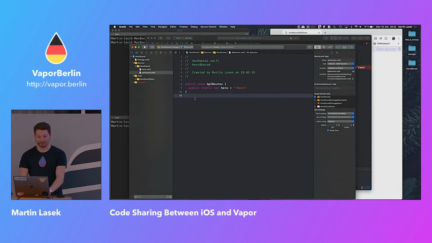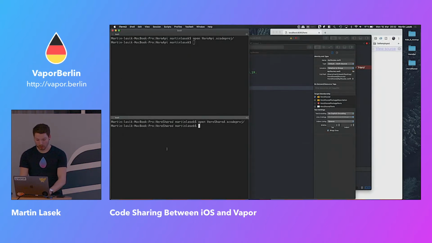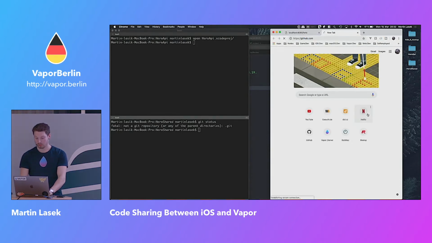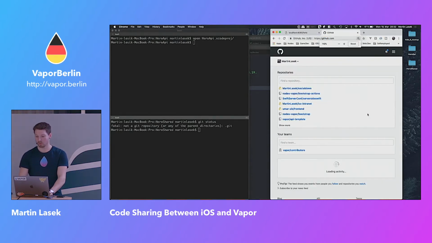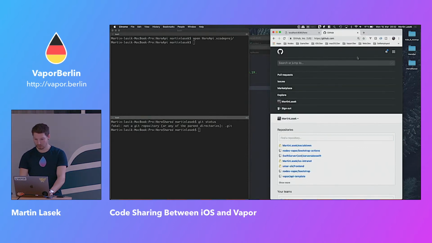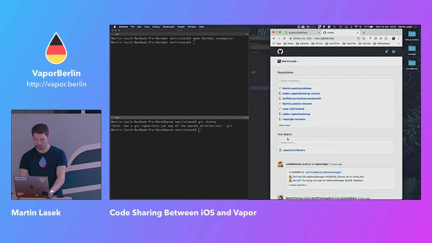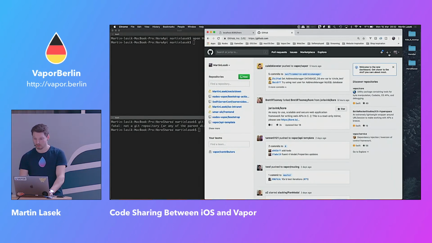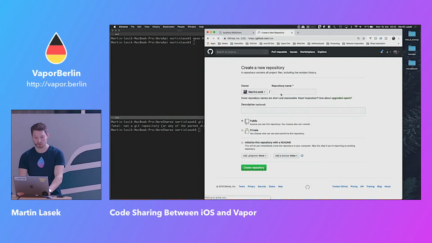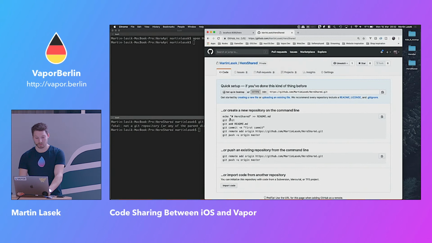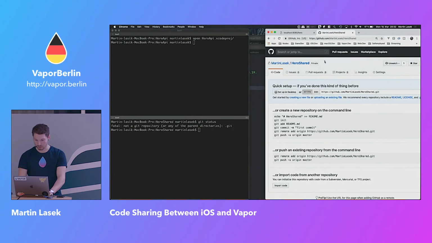All right. Got that public, that public. So that is our package we want to share. So let's just create a repository on GitHub and push it to GitHub. Over here, new repository called Hero Shared. We can have it private, public, whatsoever, and basically just execute these commands.